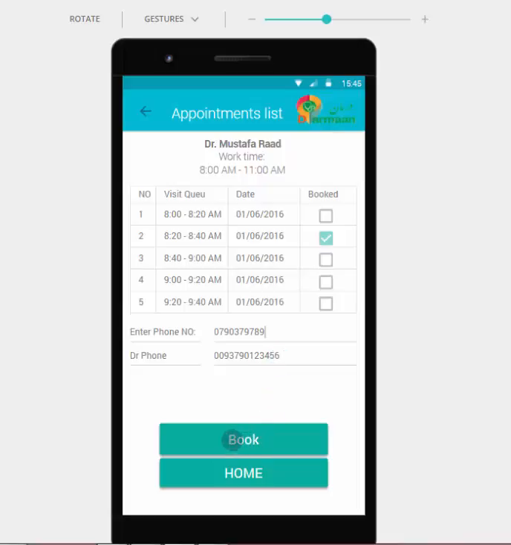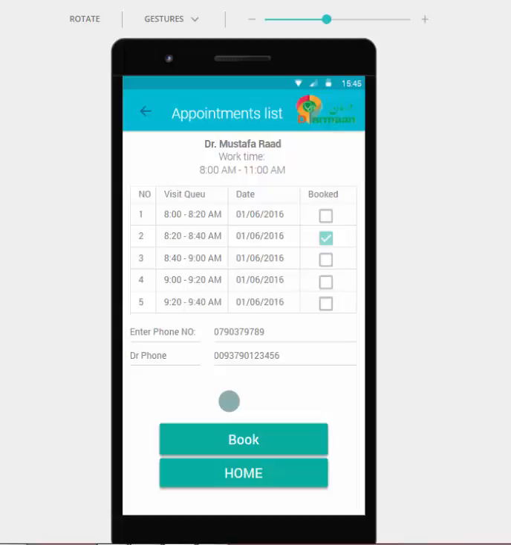And when we click on book, we use the M-Pesa system, a mobile money transfer system, from our phone number, and the money needed for the appointment is sent to the doctor's account.